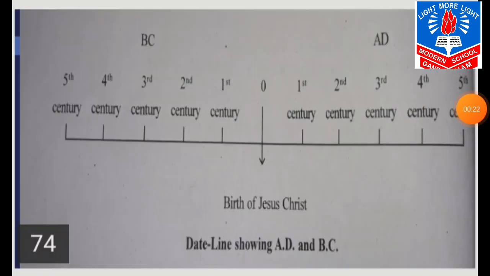Let us see the image which clarifies BC and AD. Here is a dateline showing AD and BC. An arrow in the middle marks the birth of Jesus Christ. Before that BC is written, and after that AD is written. Let us move further.